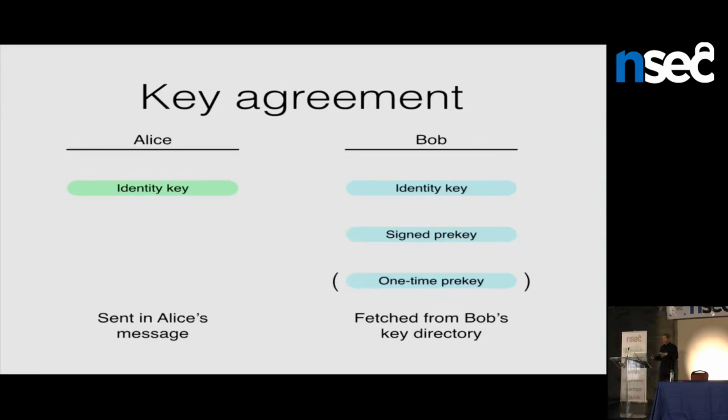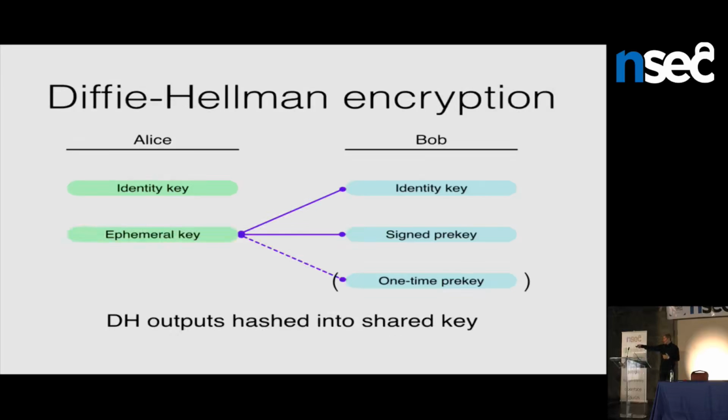If Alice wants to come up with an agreed upon shared secret key that's only known to her and Bob that has forward security, all she has to do is add a one-time ephemeral Diffie-Hellman public key that she freshly generates for this message. She adds its public key into her first message, and she just calculates a bunch of Diffie-Hellmans with all of the keys from Bob that she got.